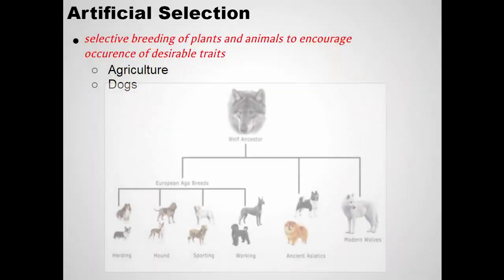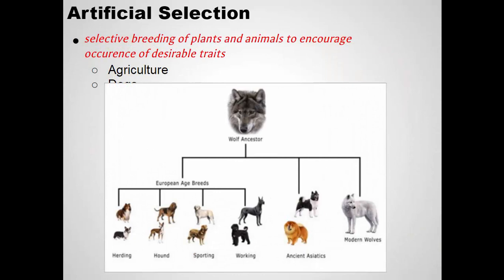It happens with animals as well. So humans, through selective breeding, bred cows and pigs and chickens and dogs and cats and all of these other sort of domestic animals, which all have ancestors in the wild. Okay? All modern dogs, their common ancestor is a wolf. Okay? Dogs are bred by humans from wolves.